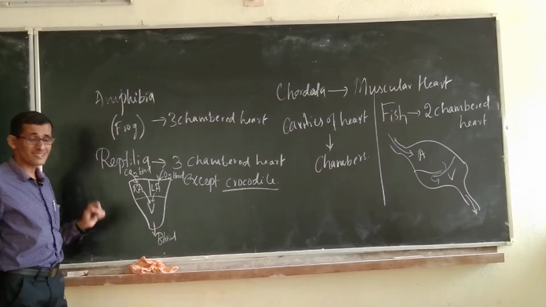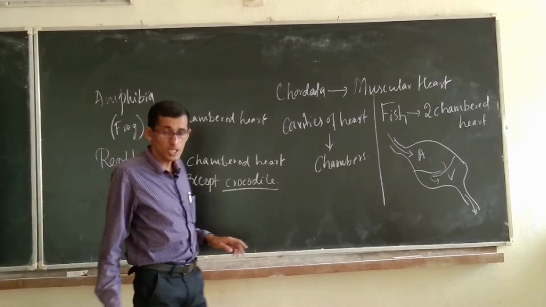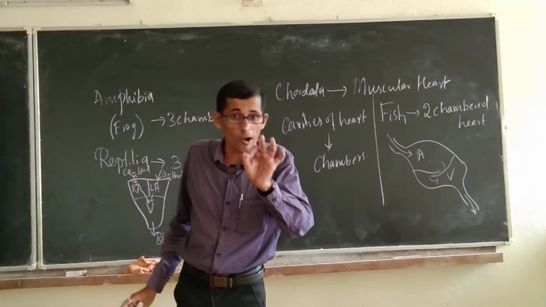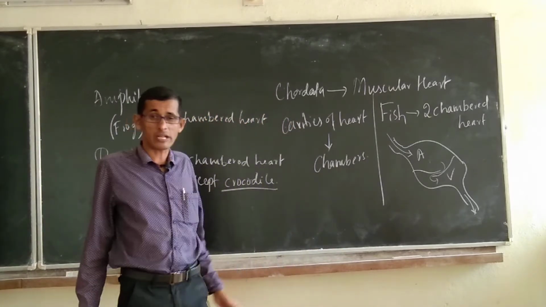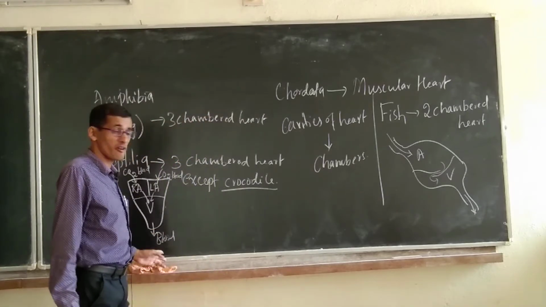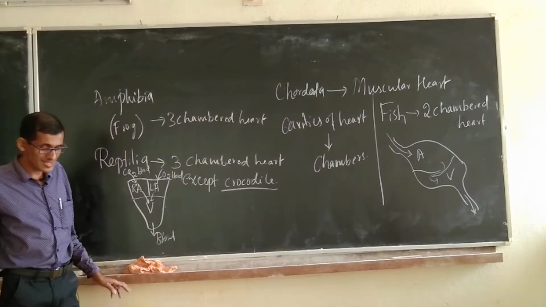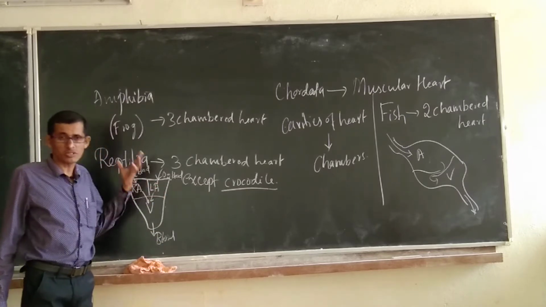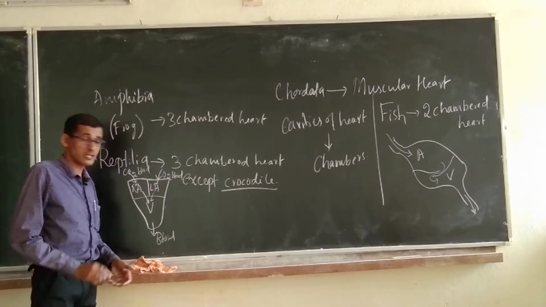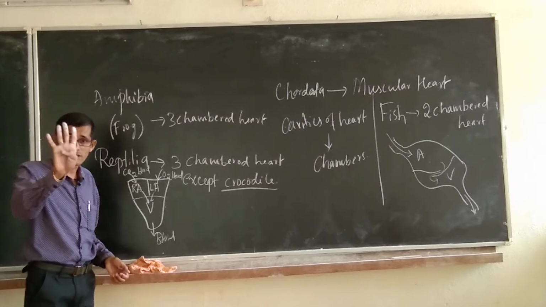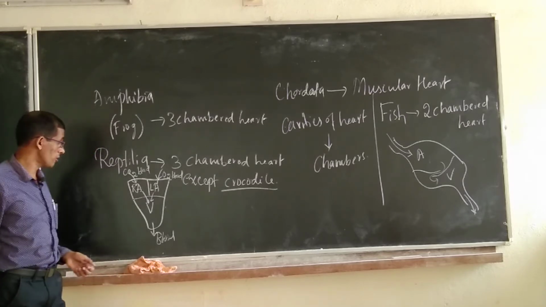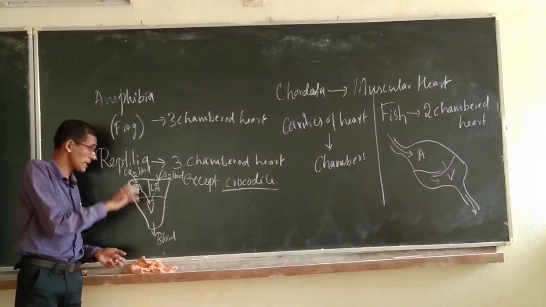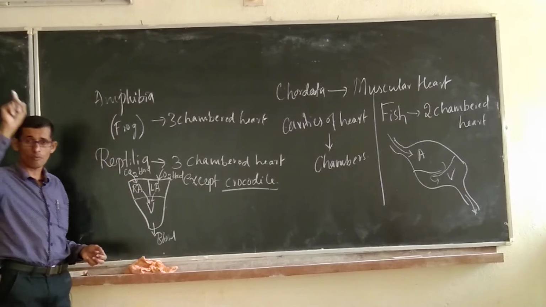So mixed blood refers to what? Pure oxygenated blood is not going to be pumped into the body parts of the frog or amphibia. In the case of reptilia, like snake, lizard, there we can observe a 3-chambered heart, but the exception is the crocodile, which has a 4-chambered heart. That means 2 auricles and 2 ventricles, but in the remaining reptiles, 2 auricles and 1 ventricle.